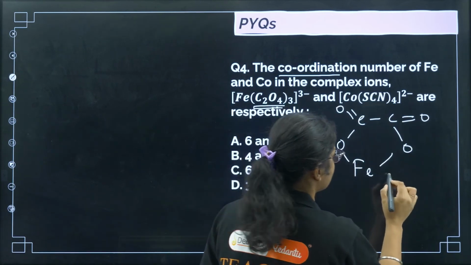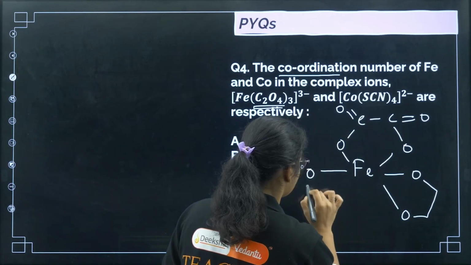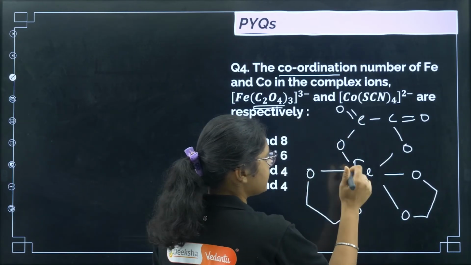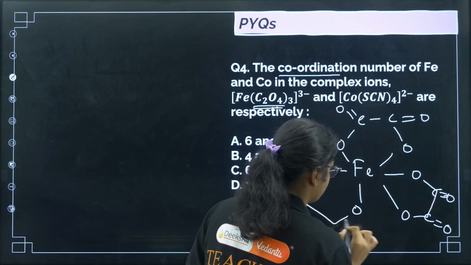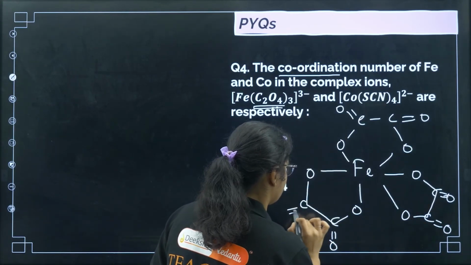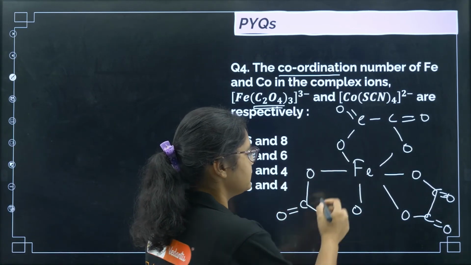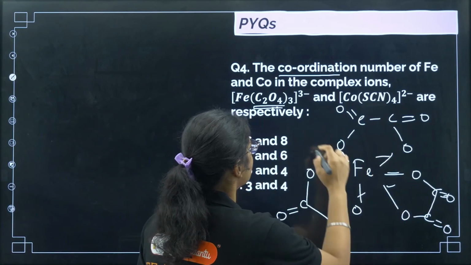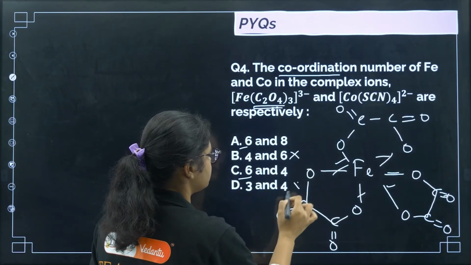We have 3 C2O4, I am just writing it like this. Okay, so this is carbon. Now you see how many bonds the metal is forming. So 6 bonds are formed here. So for iron the coordination number is 6. So we can eliminate these two options.